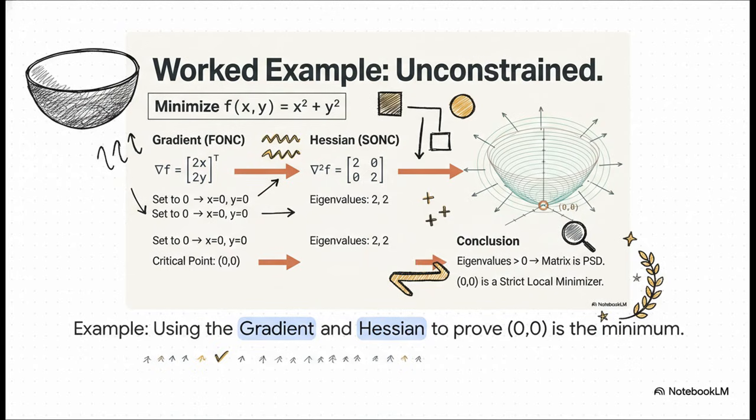Next up, we calculate the Hessian, our terrain map. Now to check if it's curving up like a bowl, we look at something called its eigenvalues. You can just think of these as the main curvatures of the surface. Since they're both positive, that confirms it. The ground is curving up in every direction. Test 2 passed. We've just mathematically proven that (0, 0) is the one and only bottom of this bowl.